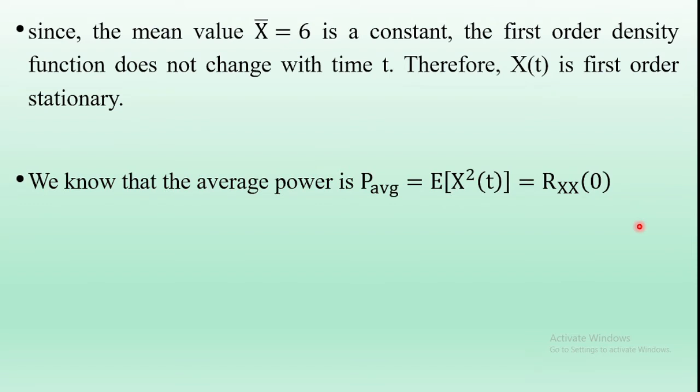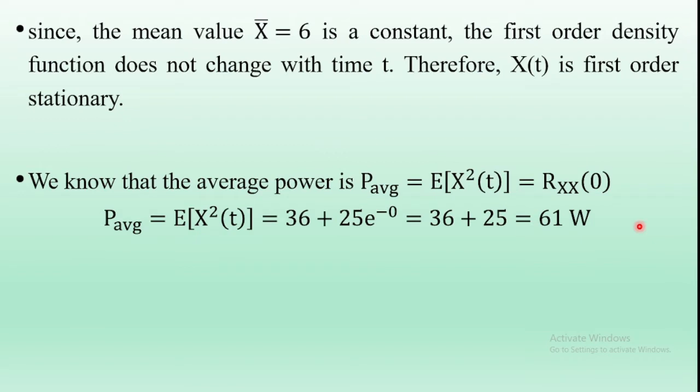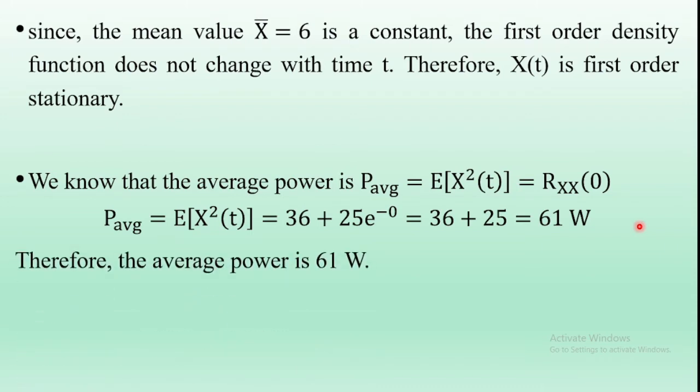Second bit solution: we know that the average power is expectation of X squared(t), which is equal to Rxx(0). Given the autocorrelation function, substitute tau equal to 0, and we get expectation of X squared(t), which is the average power of the random process X(t). Therefore, the average power is 61 watts.